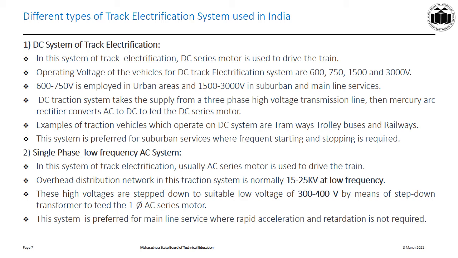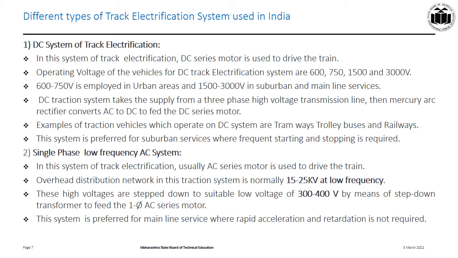In India, electric traction system started with DC system. Here, DC current is used to electrify the system. In this system, DC series motor is used as a drive. 600 volt to 750 volt is used for urban services and 1500 volt to 3000 volt is used for suburban and mainline services. Examples of 600 volt DC system are tramways, trolleybuses and railways.